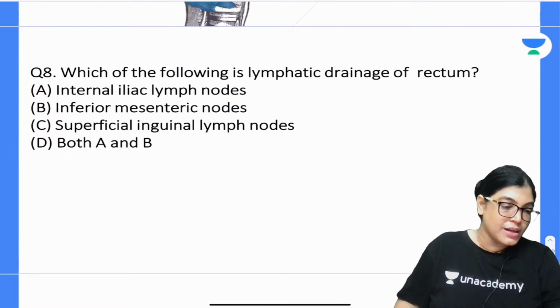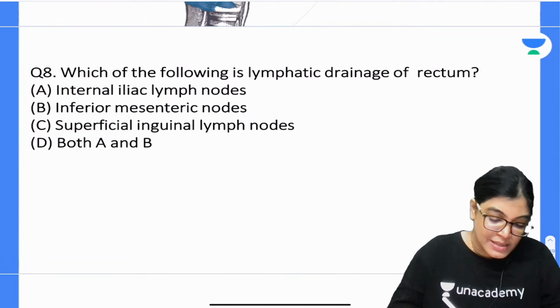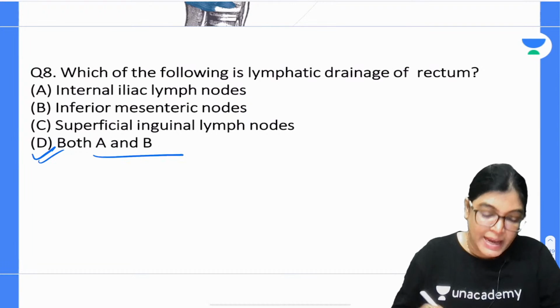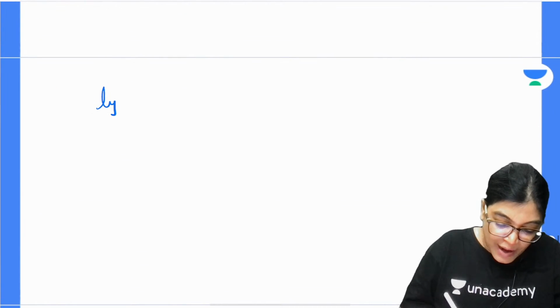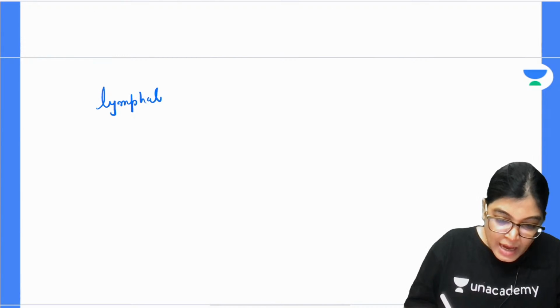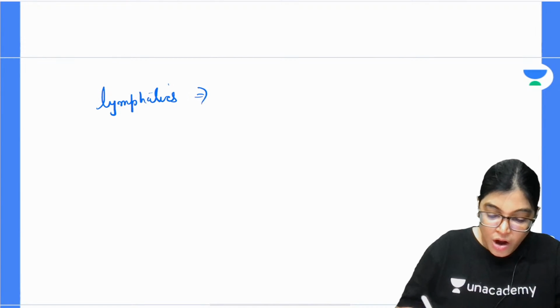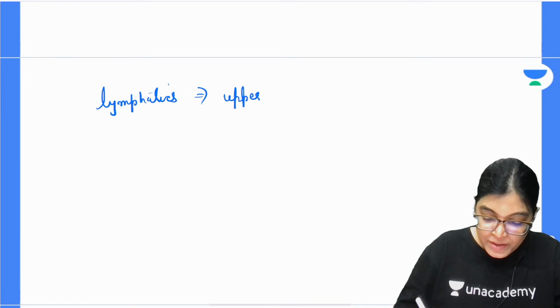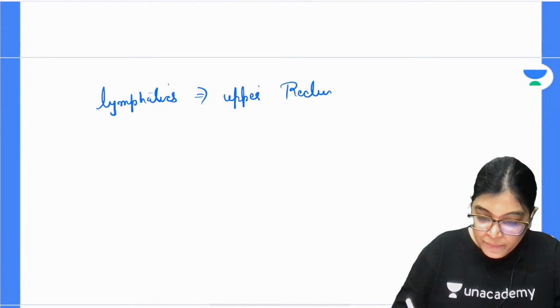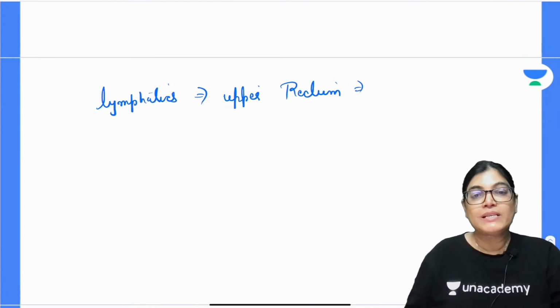Yes, many of the students have given the right answer, and absolutely right, it's both A and B. So all the students, please note down: the lymphatic drainage of the upper part of the rectum is draining into the inferior mesenteric lymph node.